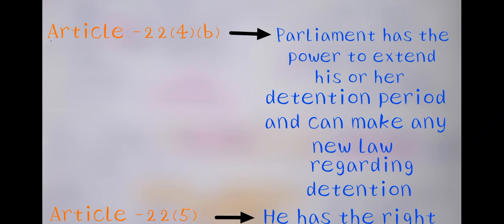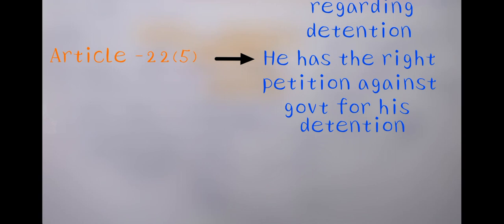Article 22 Clause 5 talks about the right of the detained person to petition against the government for his detention. So the detained person has the right to petition against the government. This is one of the fundamental rights.